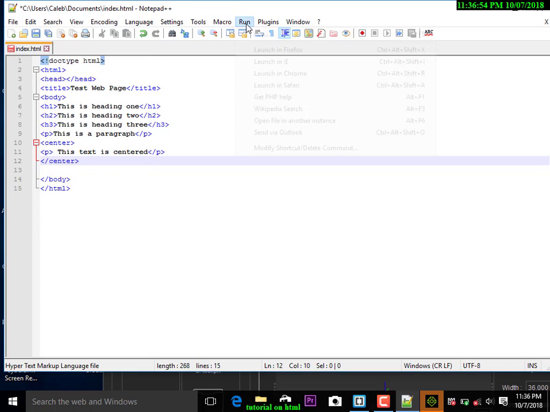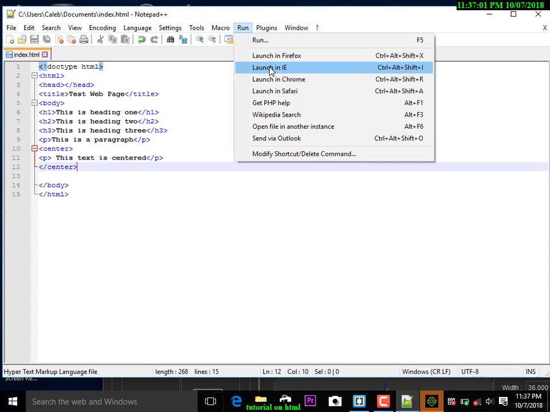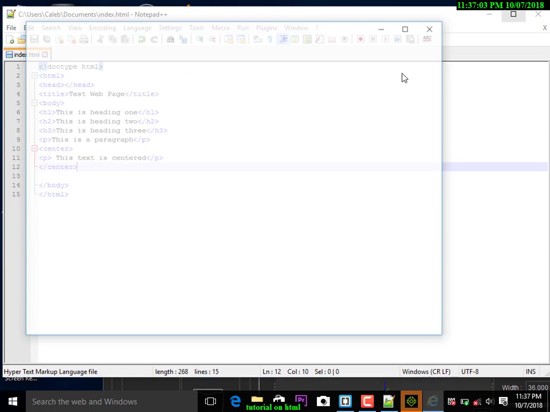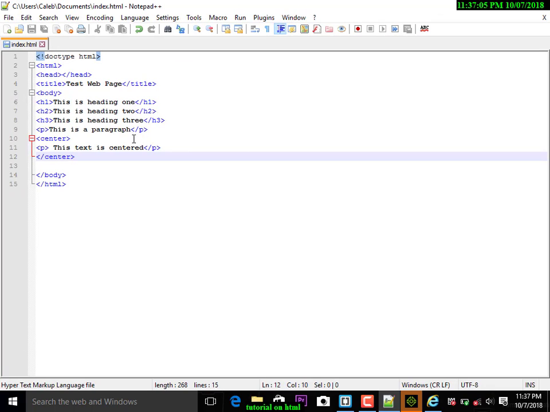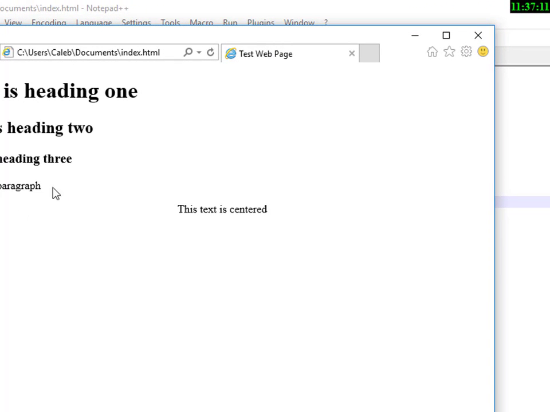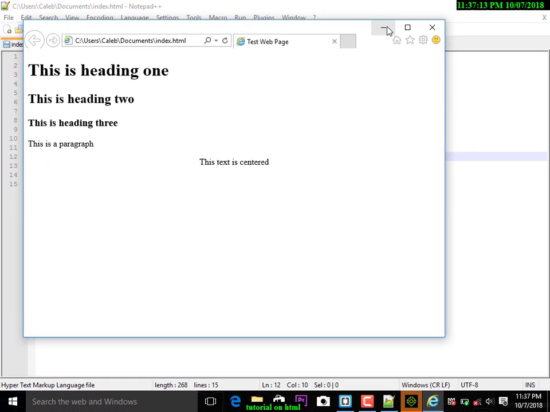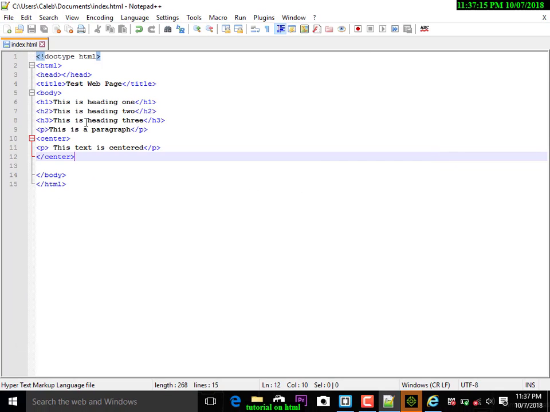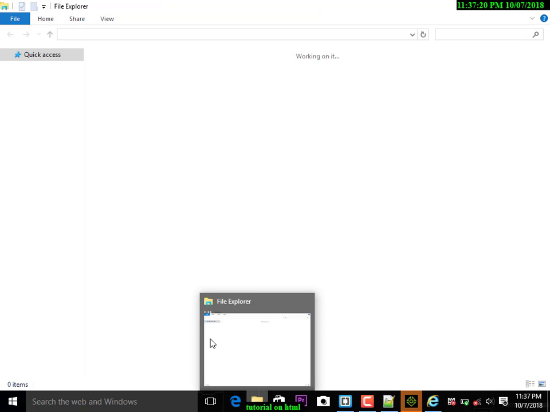So once we save this, sorry, I'm just in a haste. Okay, we're going to run this with Internet Explorer. Where did we go wrong? Okay, yeah, so we can see our text. This text is centered.